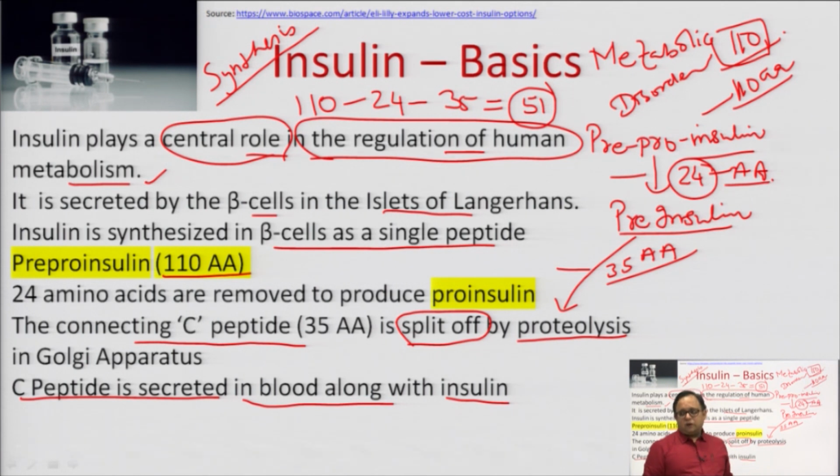So, here is the answer how it contains 51 amino acids. It is very clear from its synthesis in beta cells that it is synthesized from pre-proinsulin, getting converted into proinsulin, and further after proteolysis it is converted into insulin. So, this is how insulin is synthesized inside our body.